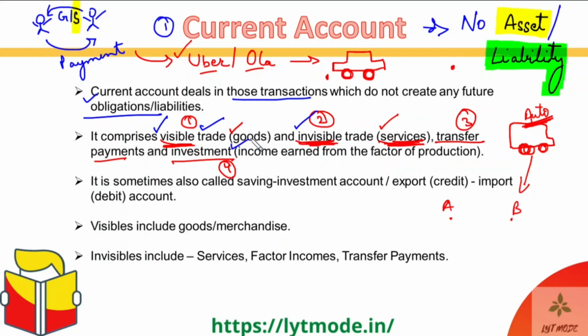Okay, so I hope you understood why goods are a visible component and services are an invisible component. Right, guys? So these are the first two types, and then the third type was transfer payments. Now, what is a transfer payment? Let me just erase this.